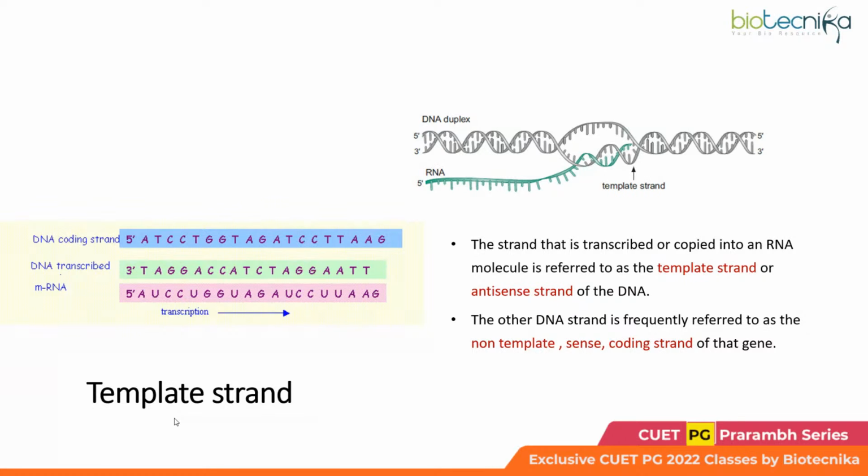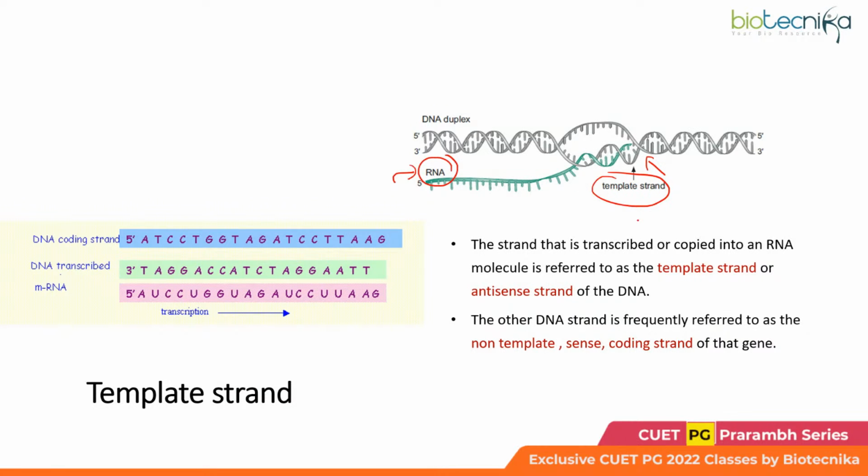In DNA replication, we have learned that the two strands get separated and both of them are treated as template. However, here you would find that only one strand is read as template. So this green one is your RNA, and the gray one is the DNA template strand, which is being read for the RNA synthesis.